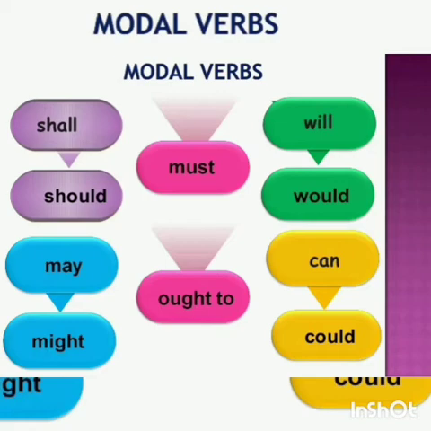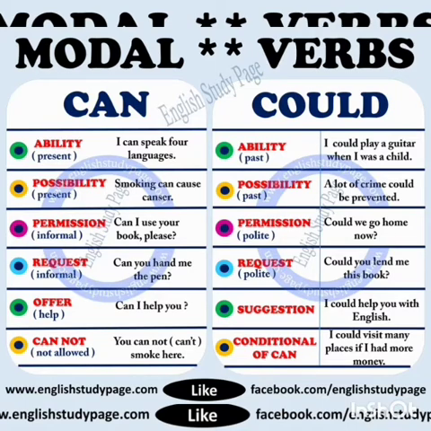Let us see some of the modal verbs. Can, could, shall, should, will, would, may, might, must. So these are categorized as modal verbs. So far we have discussed what the modals are in the English language, and now we are going to see the functions of each modal. The first one we are going to see is can, could. So can, what are the functions of can?